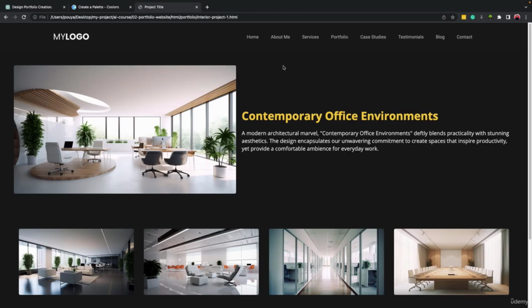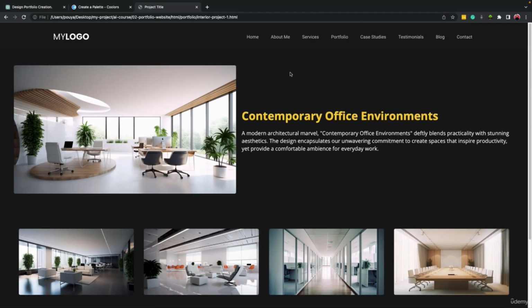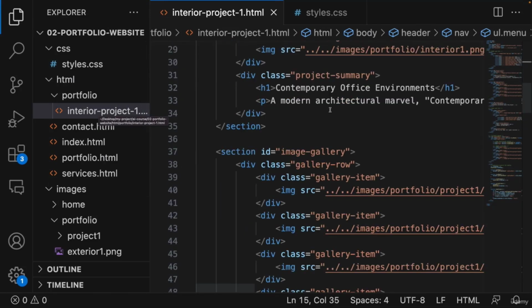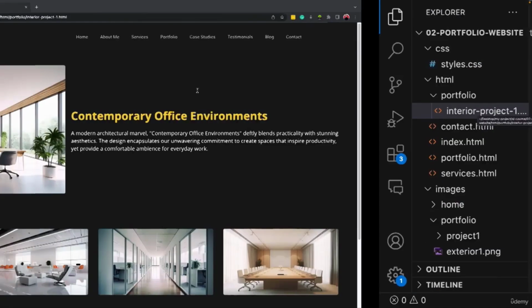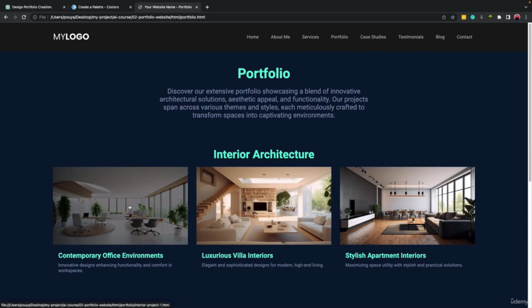Welcome to the next lesson. Till now, we have created our homepage, our portfolio page, and a template for our project page, okay? The template that we have created, you can just duplicate it. Here's the HTML file. You can just copy and paste it, change the name, and then inside it, change the content, the information, and the images for other projects. So you get the idea how you can continue creating pages for each of the projects that you have, right?